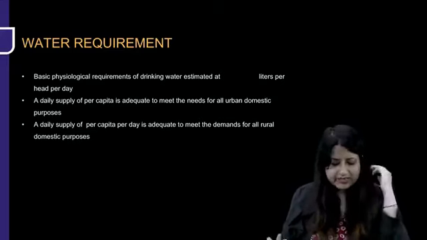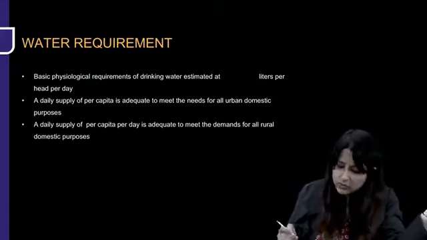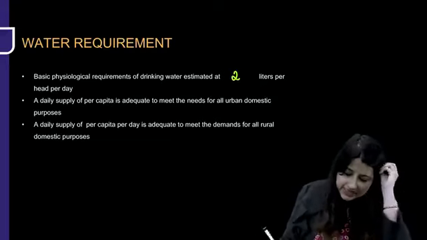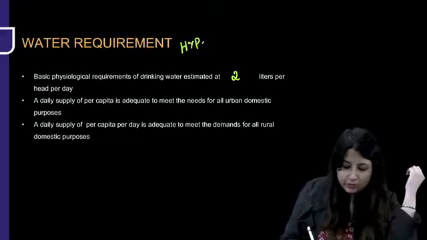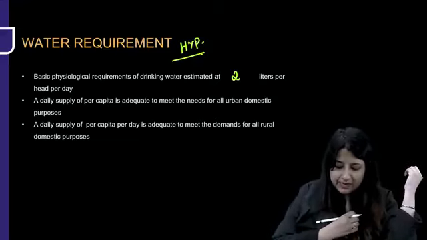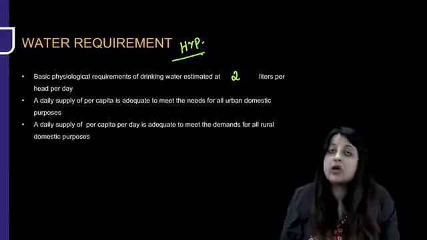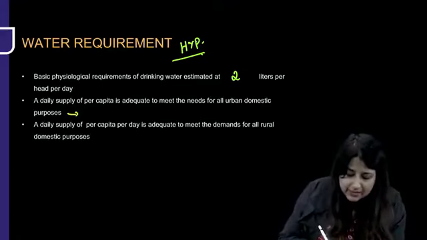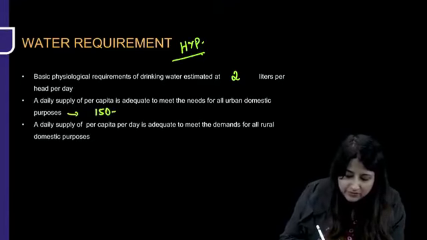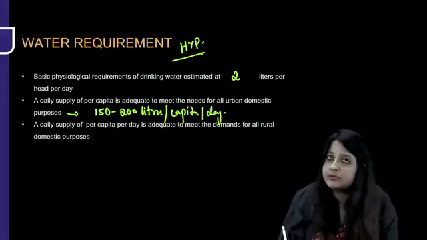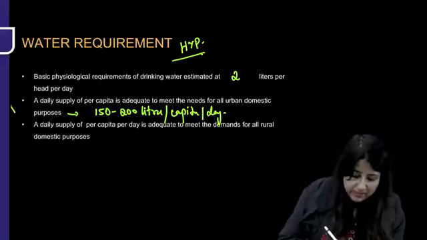Just a few questions. Basic physiological requirement of drinking water was estimated, we all know, at 2 liters per head per day. Now the next one, this is just like a highlight point. A daily supply of per capita is adequate to meet the needs for all urban domestic purposes. So how much daily supply per capita? Please remember, it is 150 to 200 liters per capita per day. That is sufficient to meet the needs for all urban domestic purposes. This is a PYQ also.